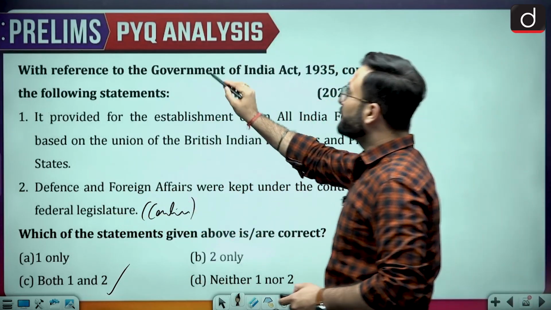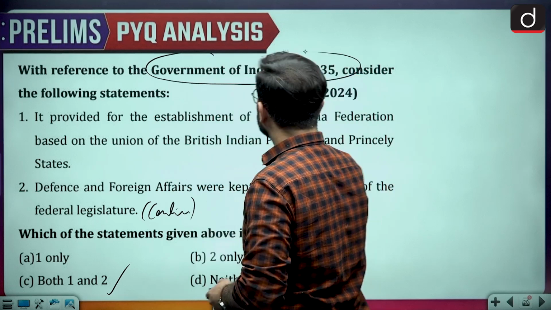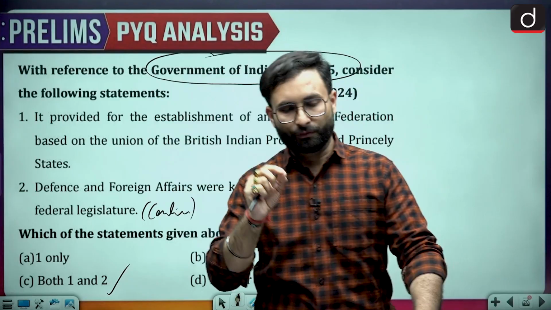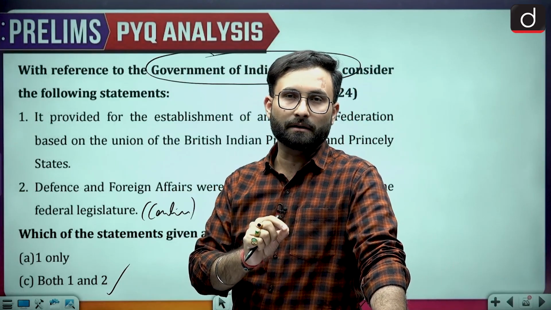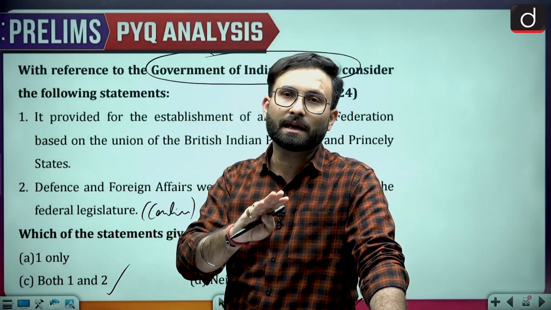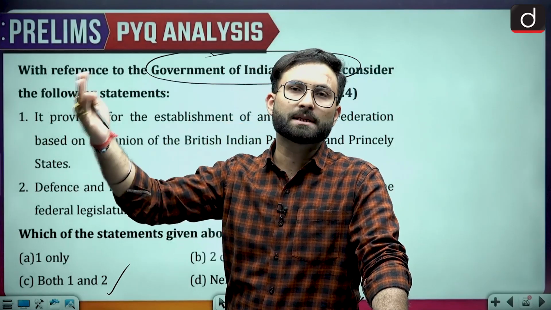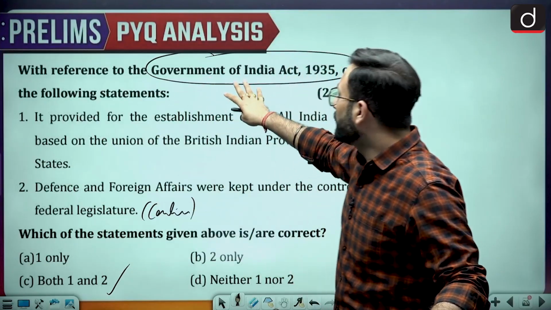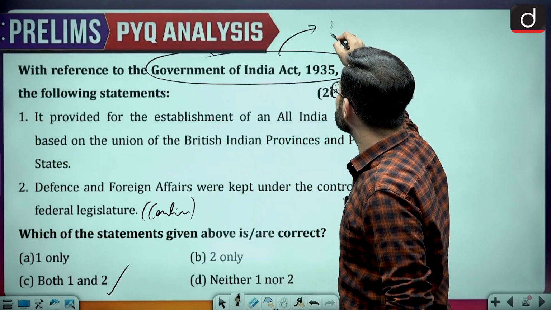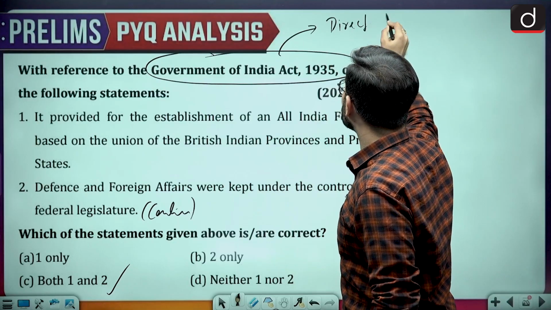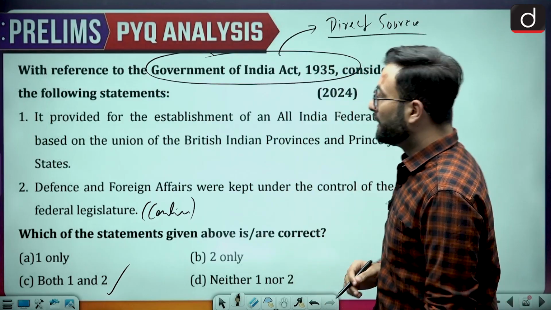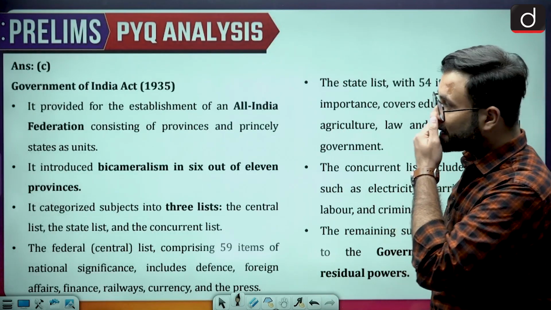Now again, if they are asking you about the Government of India Act 1935, there are high chances that they might ask you about the regulations which can be important, like when we talk about the charter acts, etc. That can be asked, but that is the subject of modern India, so we will be discussing that in modern India. But here the Government of India Act 1935 is important because it is one of the direct sources from which the Constitution has taken the administrative procedure. Okay, now as I told you, option C would be the right answer.